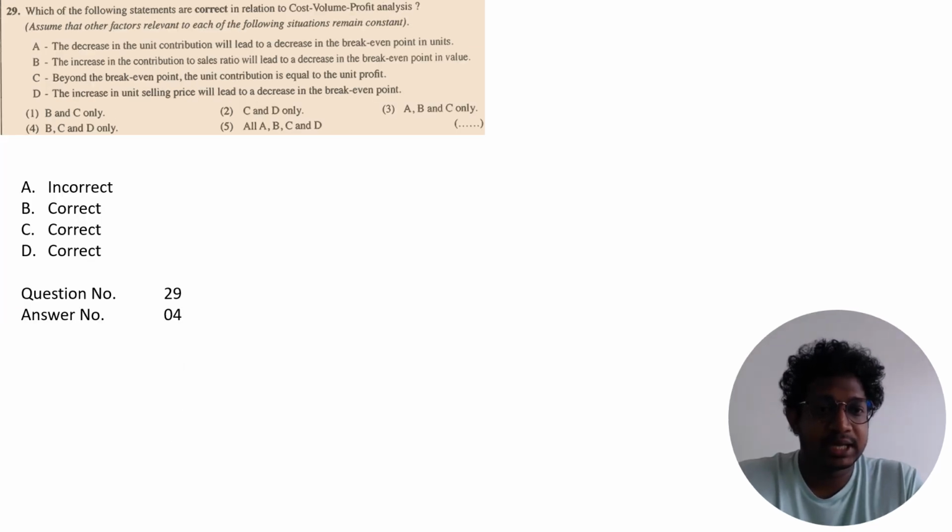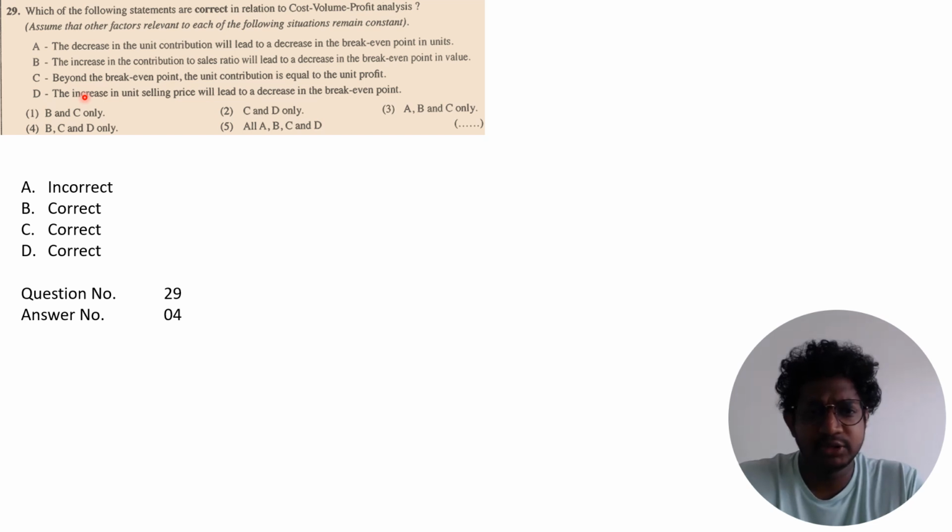Question number 29, they are asking which is correct in relation to the cost volume profit analysis. A: The decrease in the unit contribution will lead to a decrease in the break-even point. That's incorrect. When the decrease happens in the unit contribution, your break-even point will increase. B: The increase in the contribution to sales ratio will lead to a decrease in the break-even point. That is correct. When the contribution sales ratio increases, it means the contribution is increasing. So contribution increasing means your break-even point is decreasing.